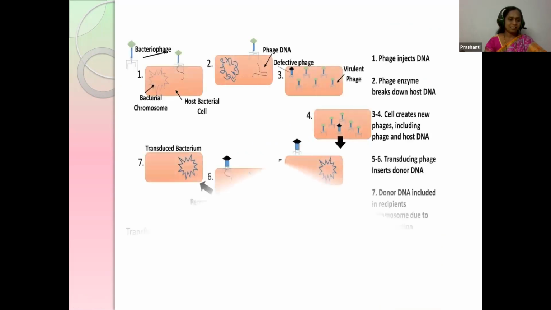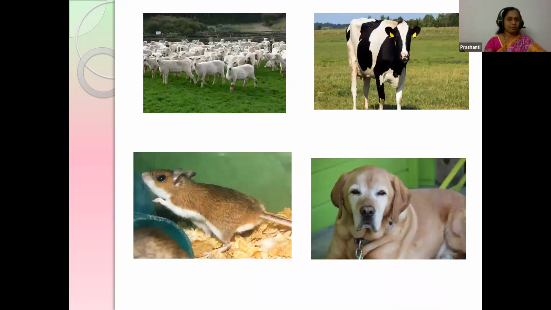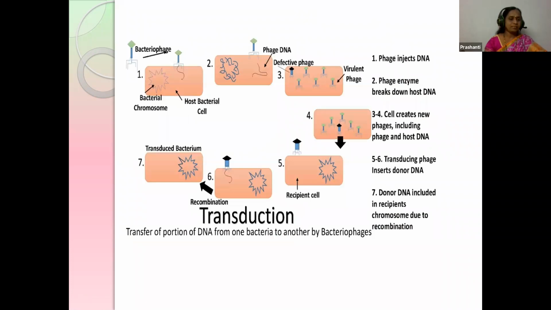The next one is transduction. Here the genetic material is sent into the cell. So these are a few methods like transfection, the gene gun, and transduction. These are helpful for the transfer of genetic material. Okay, so students, this is about your gene therapy.